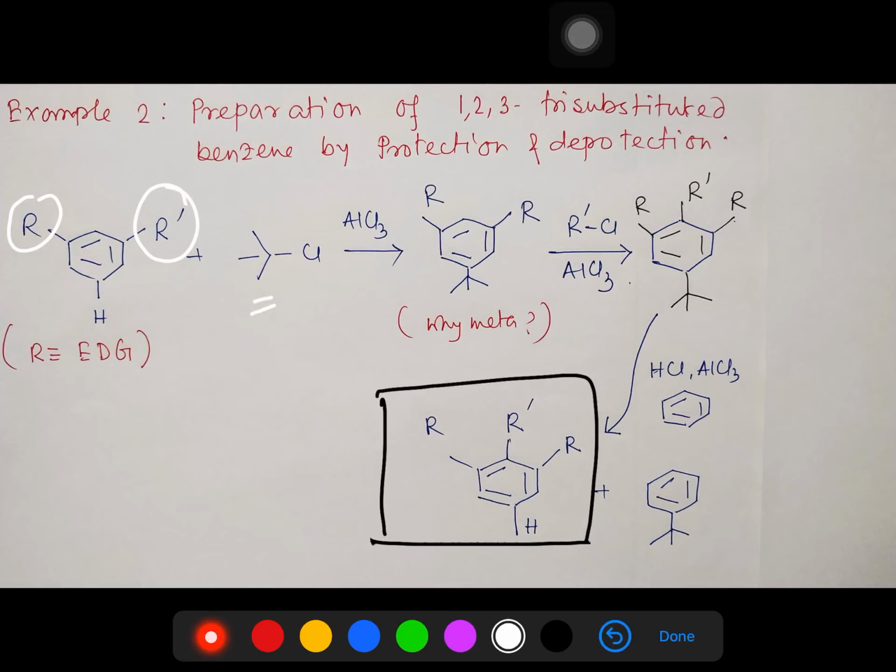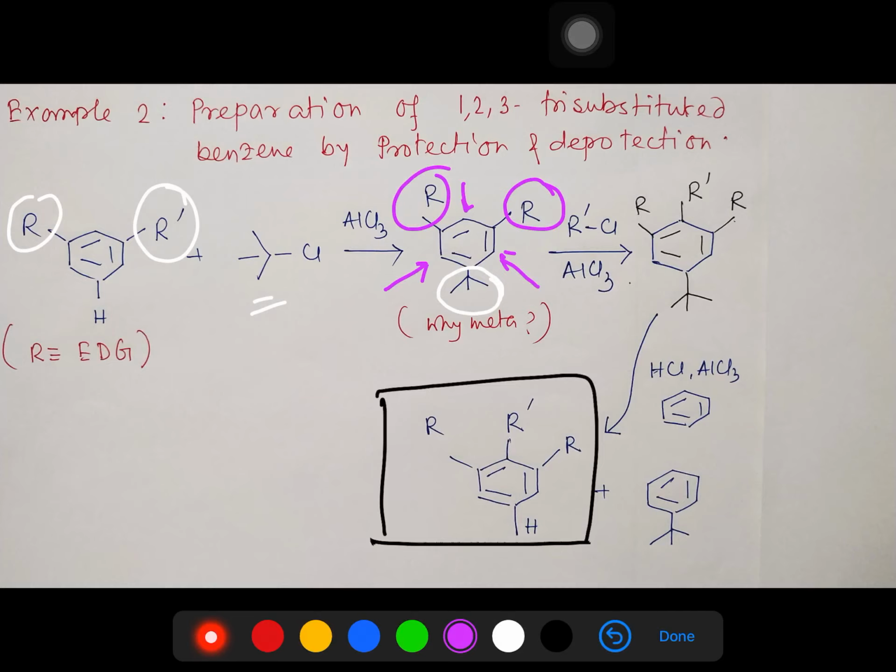And why substitution here? Because, for longer time stability, these two positions are ortho and para with respect to both R groups. But as I described previously, Friedel-Crafts alkylation for a longer time results in a thermodynamically controlled product, that is meta substitution. That's why in this case we get the meta substituted one.